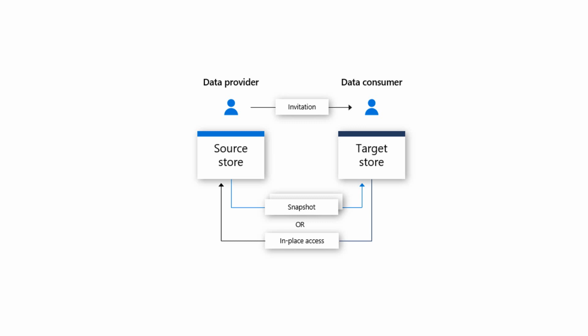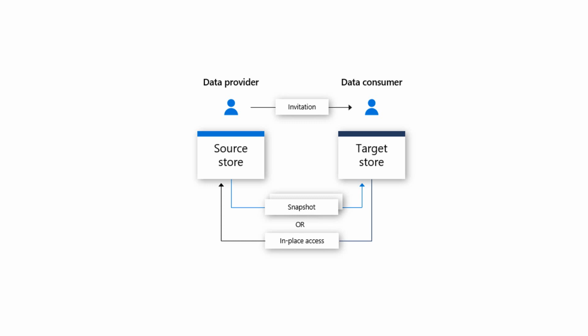A snapshot schedule is offered on an hourly or daily basis. When a data customer accepts and configures their data share, they can subscribe to a snapshot schedule. This is beneficial in a scenario where the shared data is updated on a regular basis, and the data customer needs the most up-to-date data.